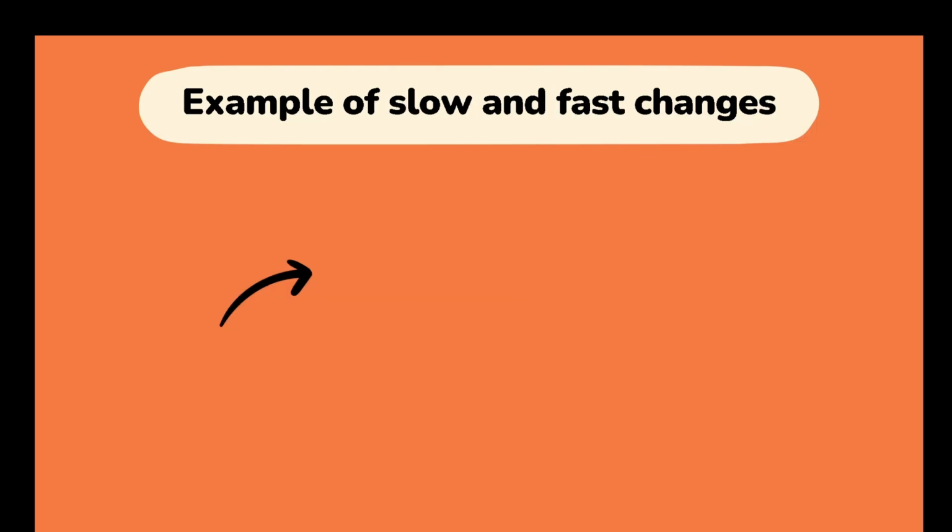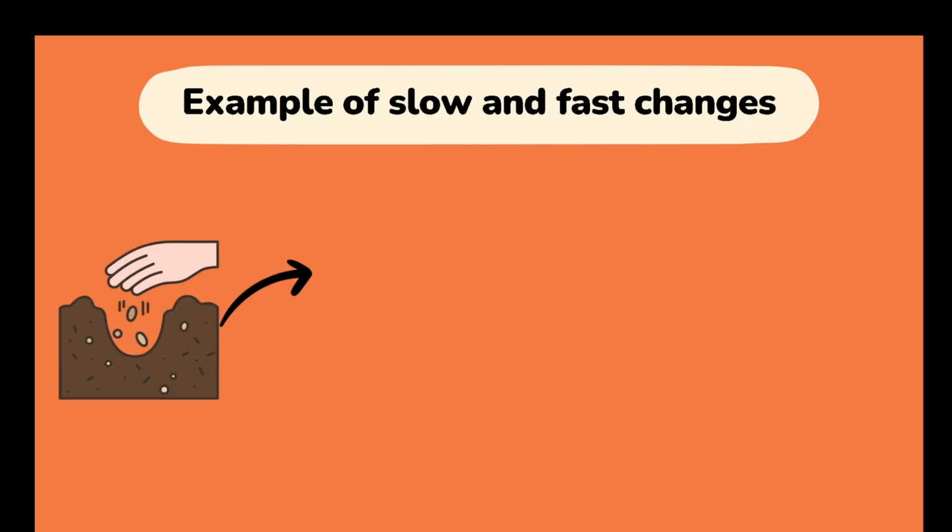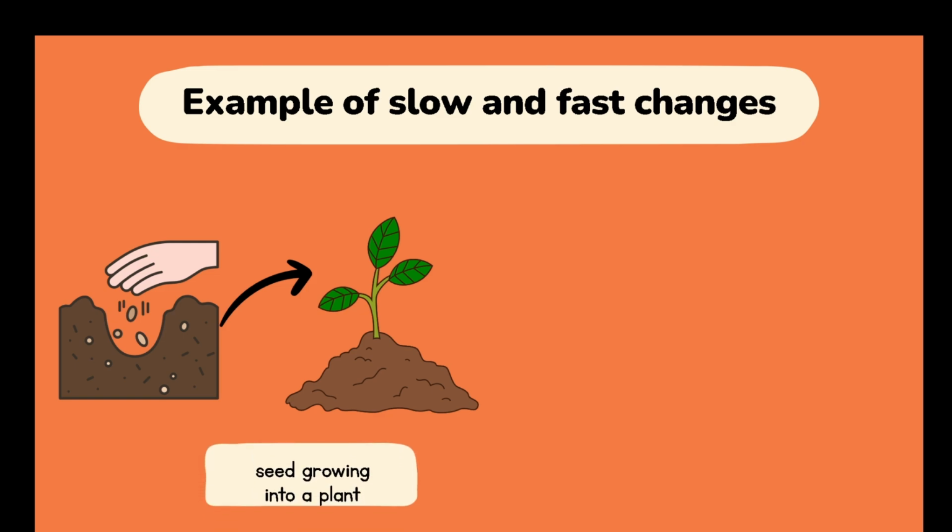Next, moving to slow and fast changes. So under slow changes, what are slow changes? When we are talking about the word slow, it means it occurs very slowly over days or years. Like seeds, they grow into a tree. That takes a period of time. It's not a fast process.